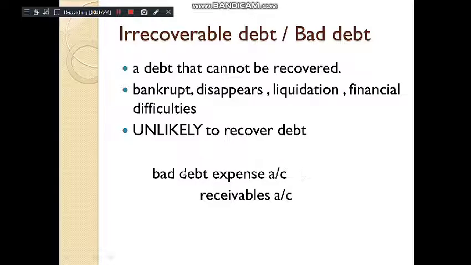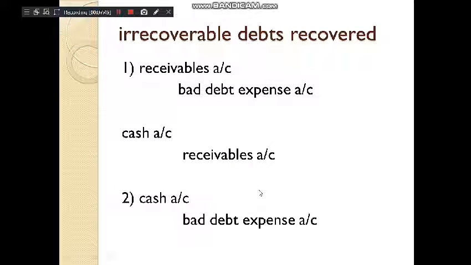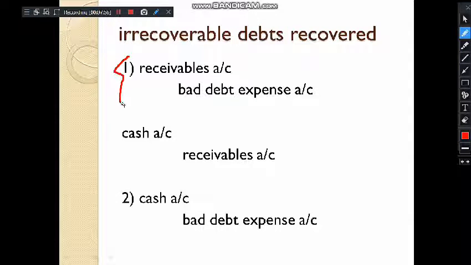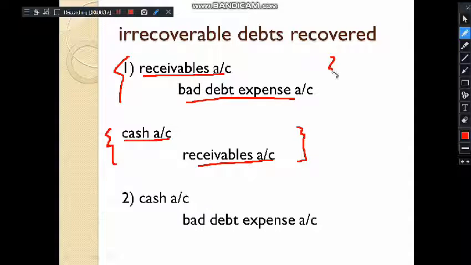We did this before because we had a hint that he was having financial difficulties. But now, when he is willing to pay, we have to reverse this entry. We have to debit the receivables account and we have to credit the bad debt expense account. Now things have gone back to the way they were. The other entry that we are going to pass, because we are now receiving the cash, is that cash will be debited and the receivables account will be credited. It is the same entry because we have reversed this entry.